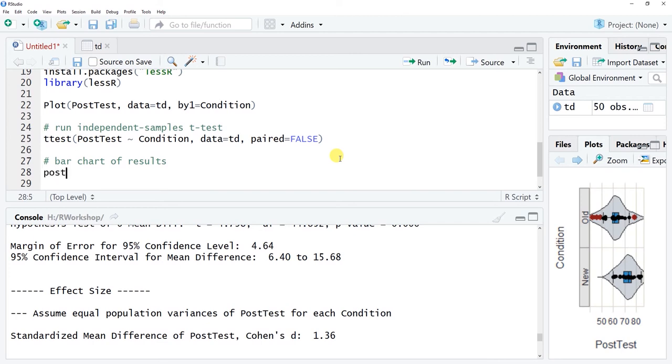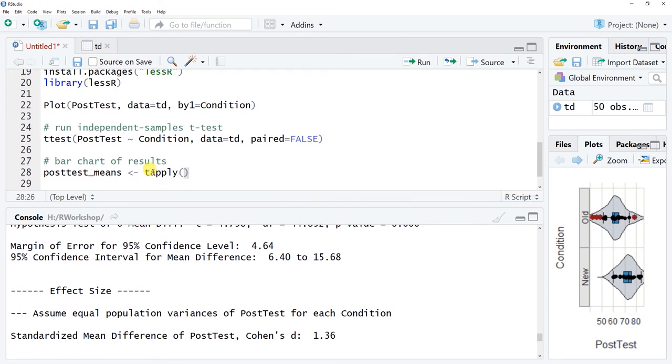And so we can call this whatever. I'm going to just call this post-test underscore means. This is just the object I'm going to create that's going to be a vector of means. And so how do I create that vector of means? Well, I'm going to use the arrow function here to name this vector, saying that this is the vector of means I'm calling post-test underscore means. And to the right of it, I'm going to specify how I'm going to create that vector, which is using a function from base R that's called tapply.